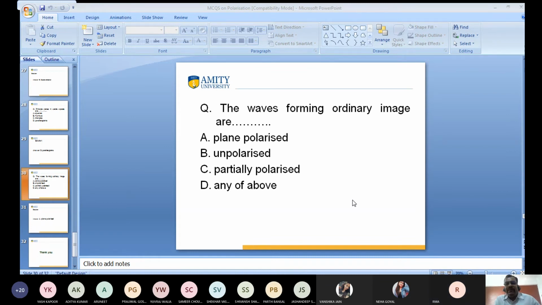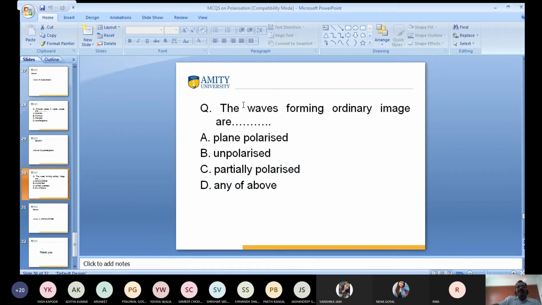When light passes through a double refracting crystal, it is split into two parts. One is extraordinary and the second is ordinary. Both are plane polarized. Yes or no? Sir, but in the question there is no crystal, it's an ordinary image. Yes, an image formed in the mirror. The question is talking about the ordinary ray of light.